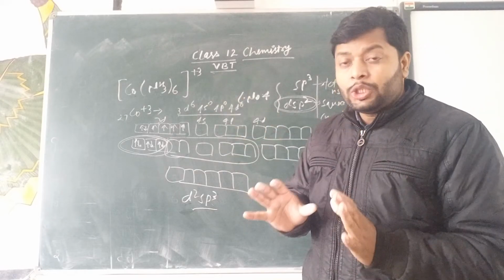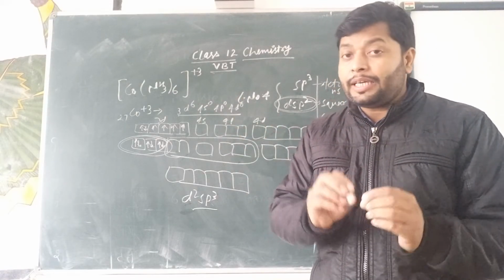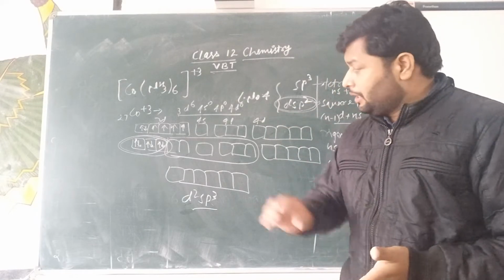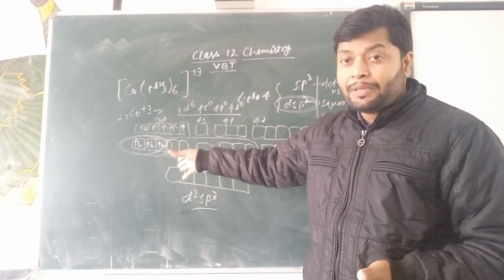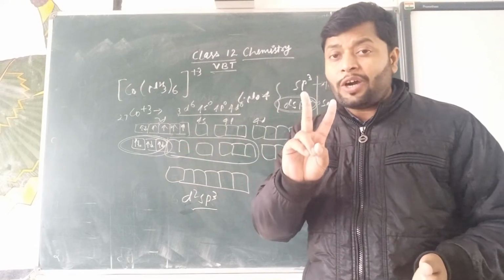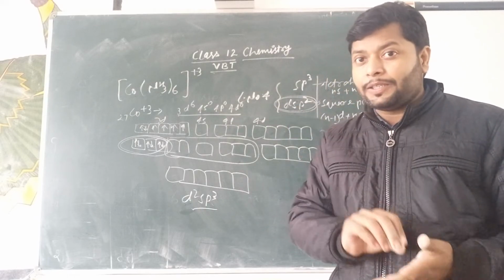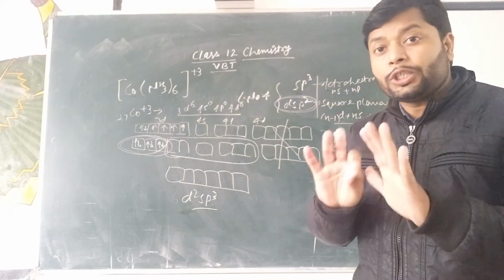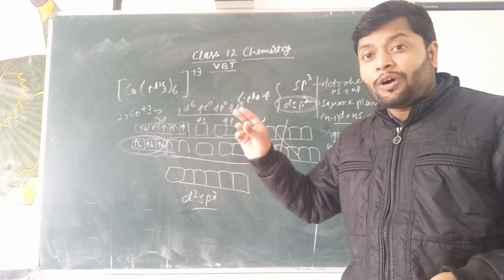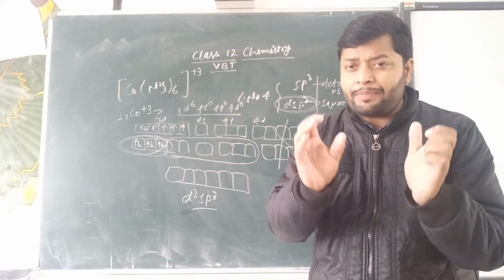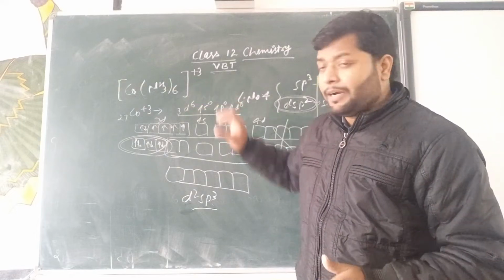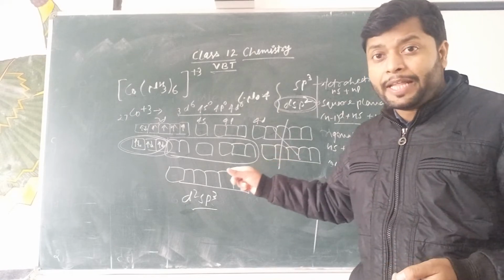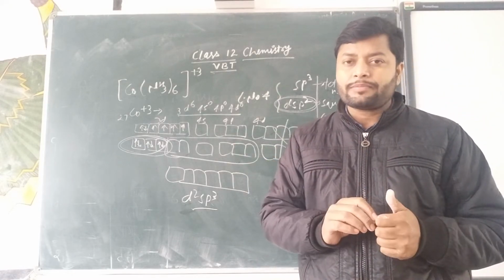Because we already know the complex is diamagnetic, there should not be any unpaired electron present. Because of only that, the complex formation must be inner, because during inner complex formation, two d orbitals from the inner d are required, and there is no role of the outer d orbitals. Students, it is very clear from the data that this type of example comes under the category of inner complex formation, d2sp3 hybridization, octahedral geometry.